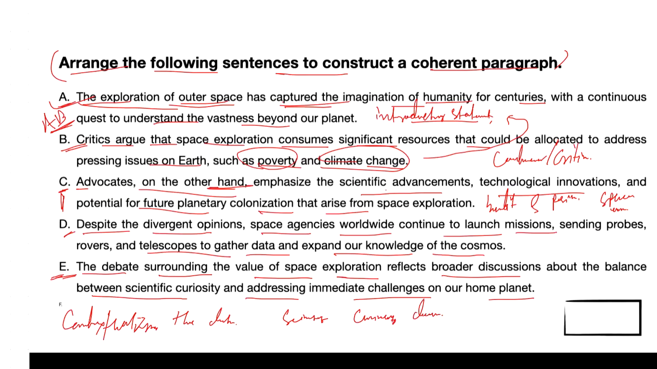Therefore, you can say the sequence is as it is. What is that? A, B, C, D, E, right? It creates a coherent paragraph that explores the multifaceted nature of the debate surrounding space exploration, encompassing different perspectives and arguments. So hence you can consider the answer should be A, B, C, D, E, or you can say 1, 2, 3, 4, 5.